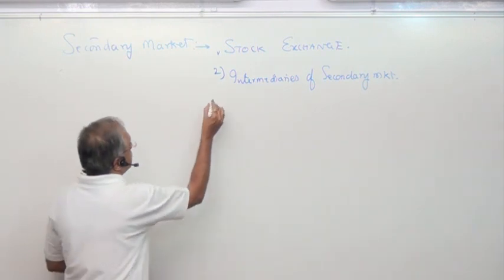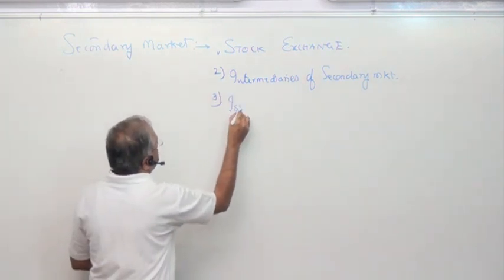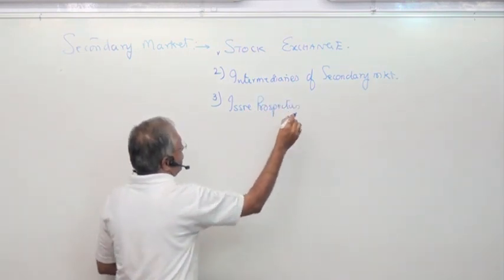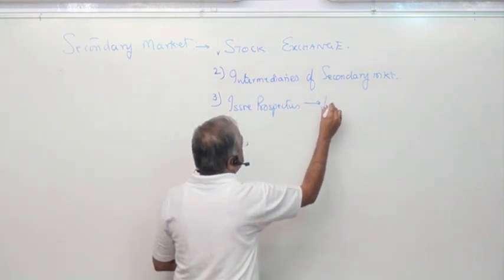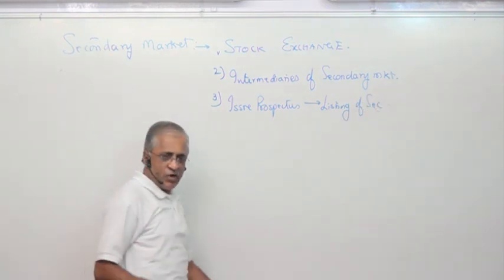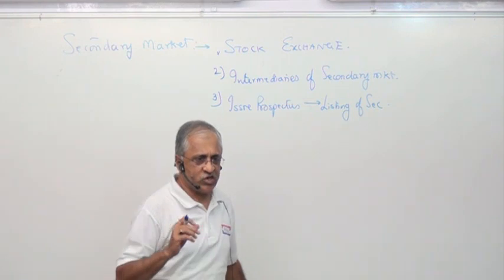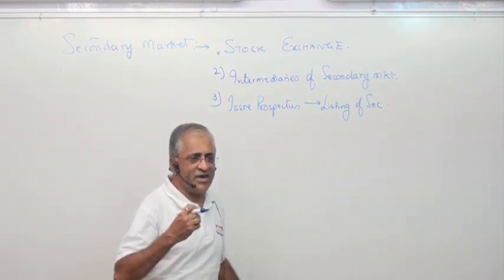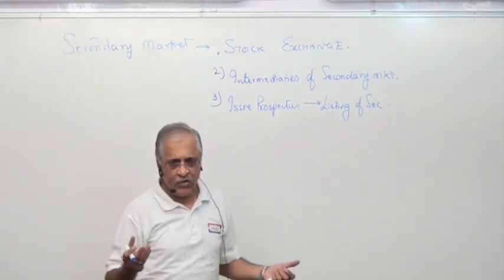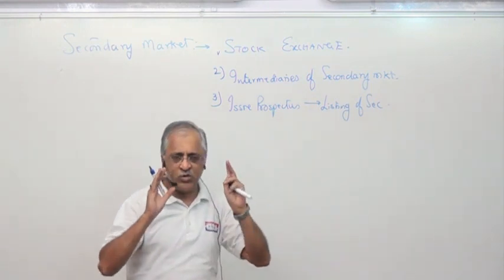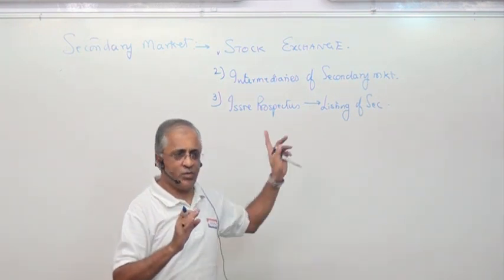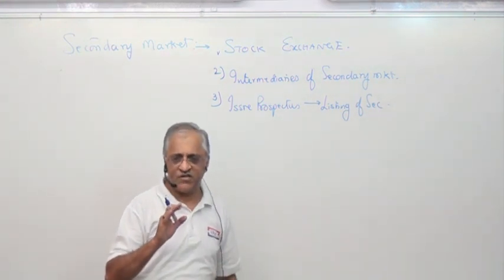Third one, you will have to know whenever you issue a prospectus, in the prospectus it is written very clearly that we will be listing our securities. Listing of securities is written there. So you are aware that it will be listed on some stock exchange. So tomorrow, if I require money, I can sell the securities and get my money with appreciation. So listing, always know, whenever you issue instruments in the market, if it is equity, you have to be listed. Clear? Basics of company law there.